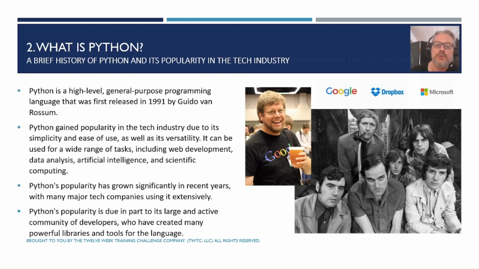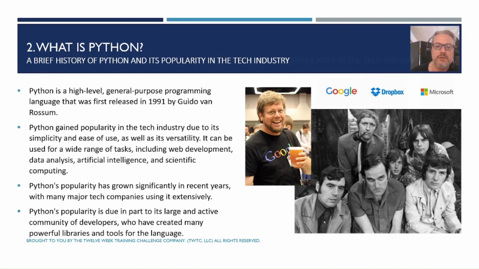Google, for example, uses Python for a wide variety of tasks, including web crawling, data analytics, and machine learning, and other companies use Python, including Dropbox, Instagram, and Netflix. Google, Dropbox, and Microsoft are companies that Guido worked at after inventing Python.